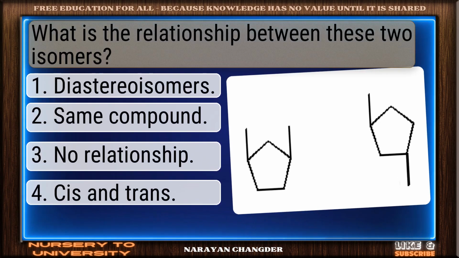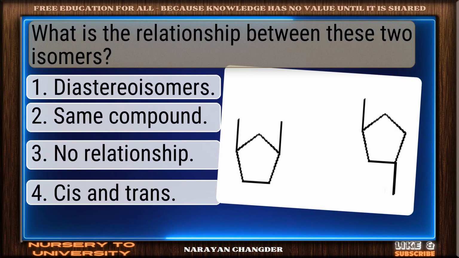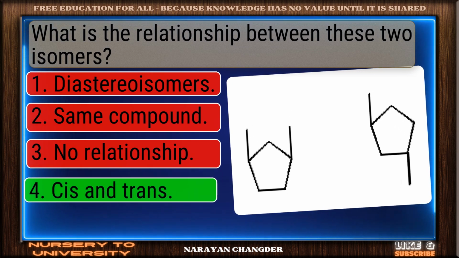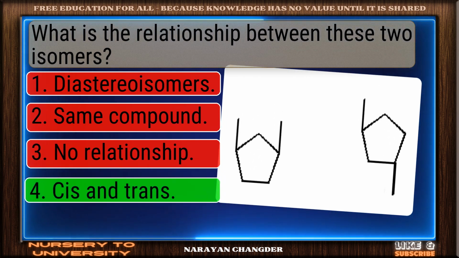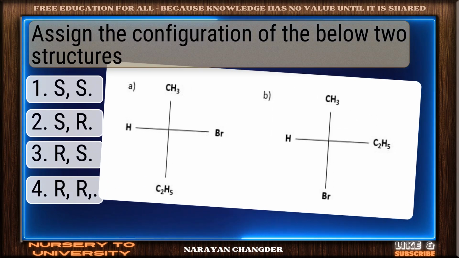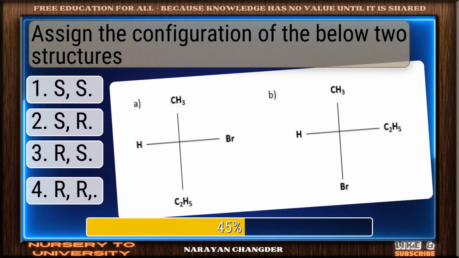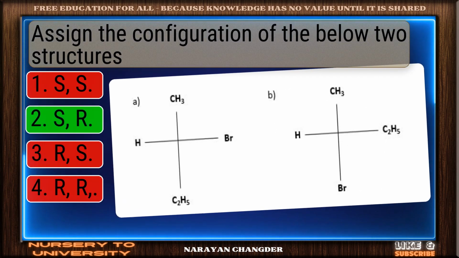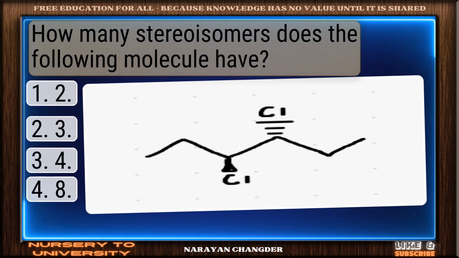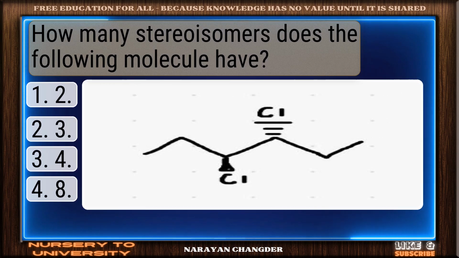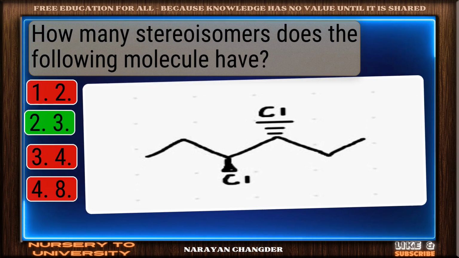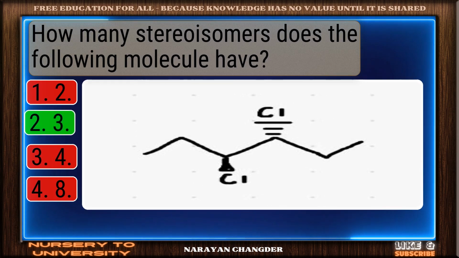What is the relationship between these two isomers? Great thinking. Cis and trans is the right choice. Assign the configuration of the below two structures. Nice selection. S,R is the correct and valid answer. How many stereoisomers does the following molecule have? Right choice. 3 is the best answer.